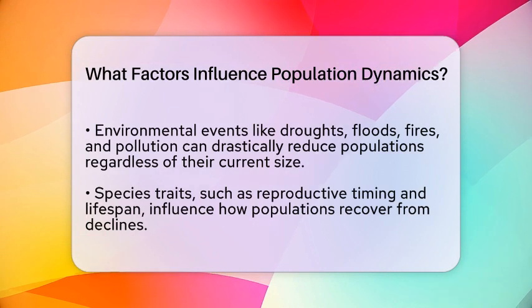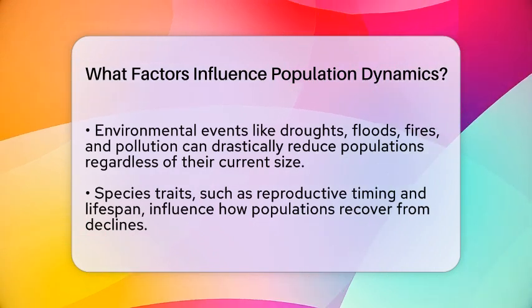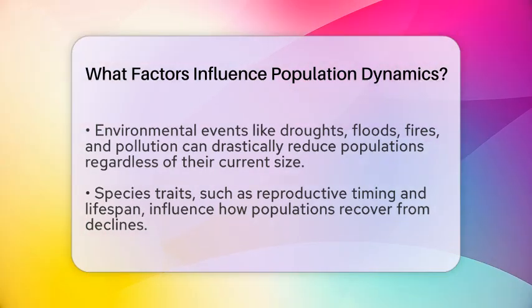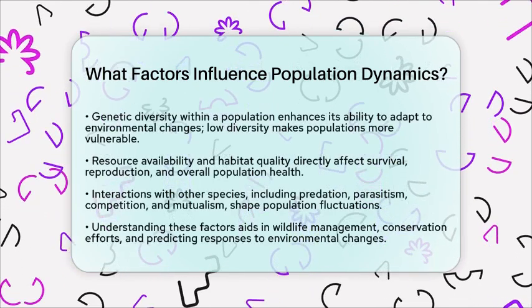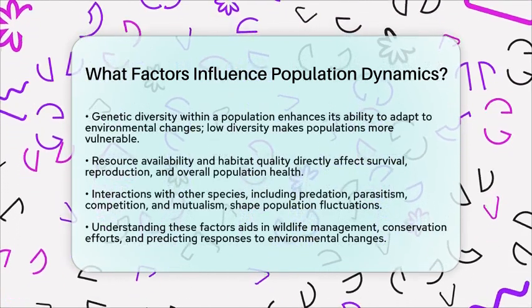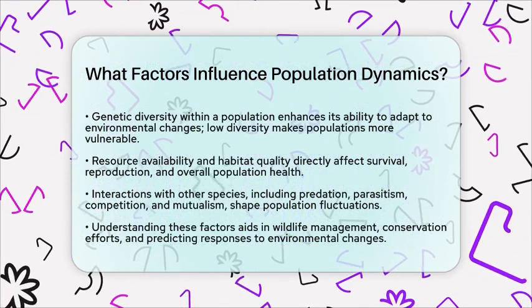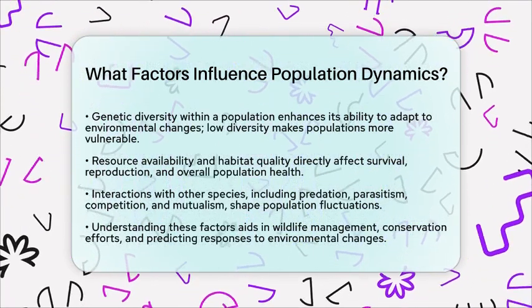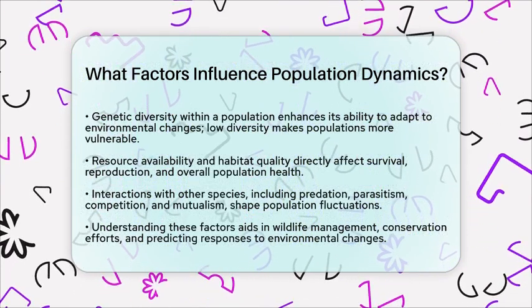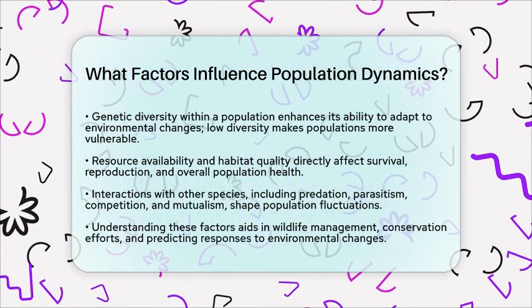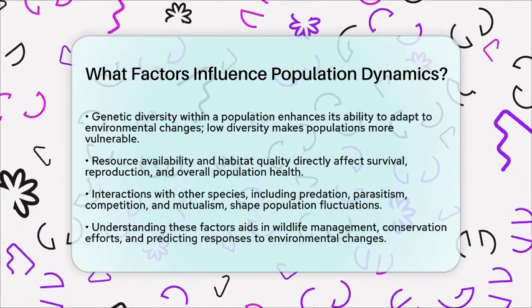The availability of resources like food and water directly impacts survival and reproduction. If resources are plentiful, populations can grow. If they are scarce, numbers decline. The quality of the habitat also plays a role. Stable, healthy environments support larger, more resilient populations.